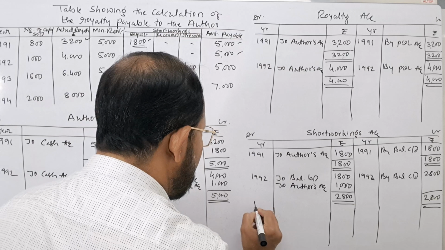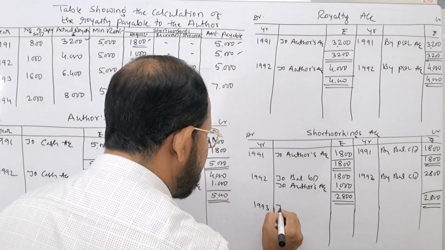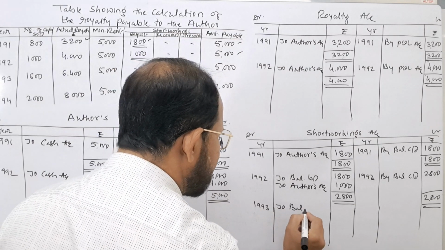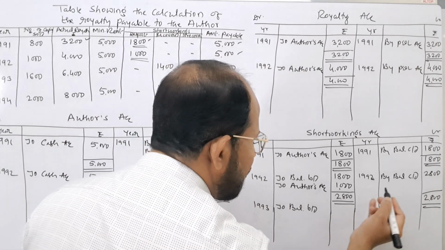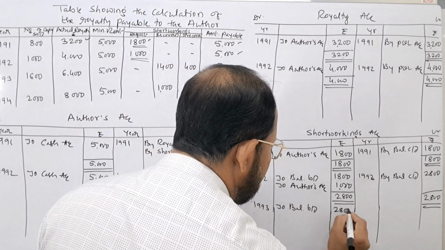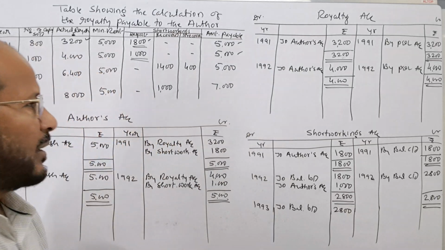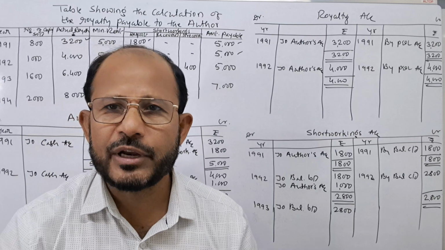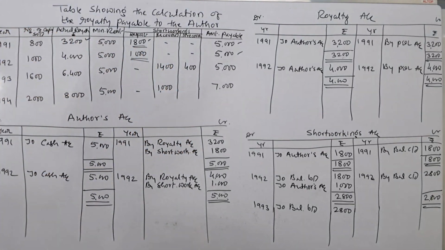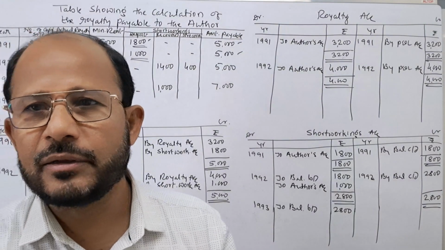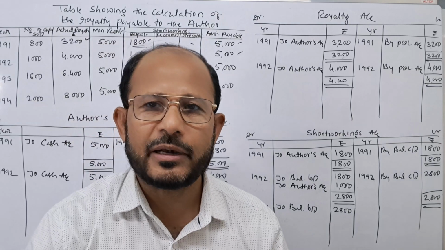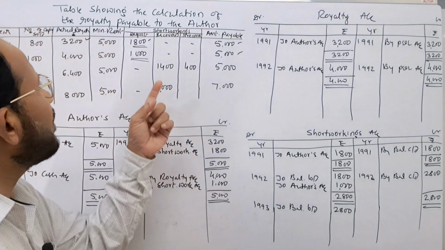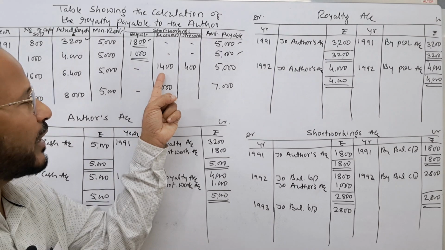Next year, 1993, this one is to be taken as opening balance. To balance brought down rupees 2,800. Now, the entries of the second year are posted to the ledger accounts. Next one is the third year. You see, in the third year, actual royalty is more than the minimum rent. That is why here recovery is there, rupees 1,400.